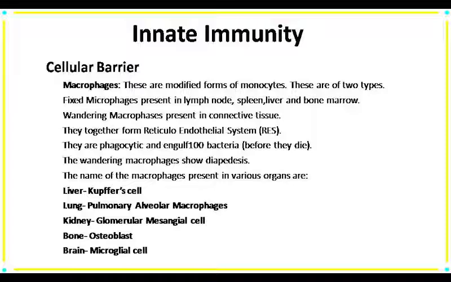Next one is wandering macrophages. They are present in connective tissue. Both fixed macrophages and wandering macrophages constitute the reticuloendothelial system or RES. According to various organs, the name of macrophages also changes. Like in liver, it is known as Kupffer cell, but in lung, it is known as pulmonary alveolar macrophage. But in bone, it is known as osteoclast.